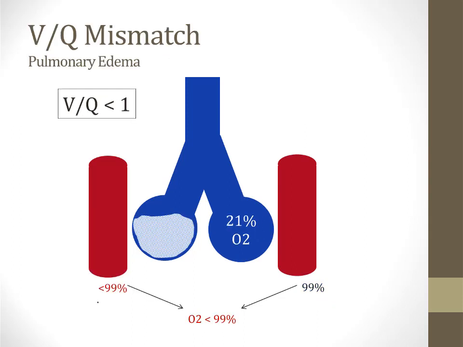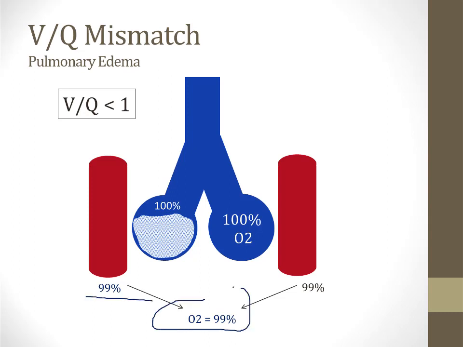And the same thing is true if you have VQ mismatch for any other reason, including pulmonary edema. In this setting, we have hypoxemic blood leaving the capillary on the left side of the screen when the patient is breathing 21% room air oxygen. If we increase to 100% oxygen, however, then we fully oxygenate the blood on the left side of the screen and we resolve the hypoxemia.